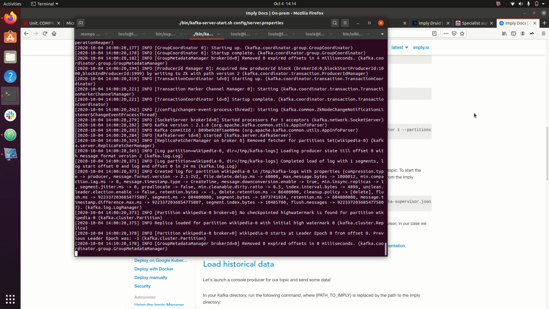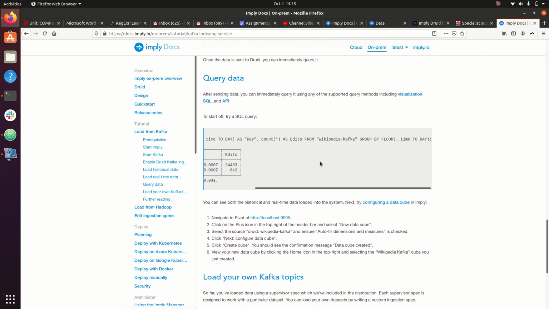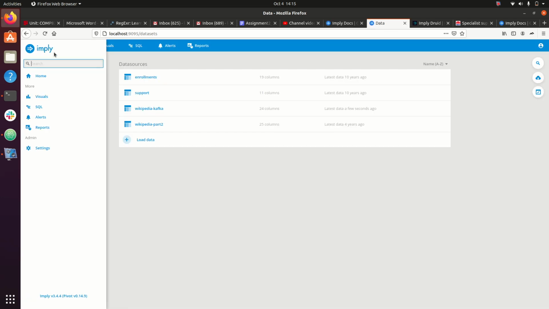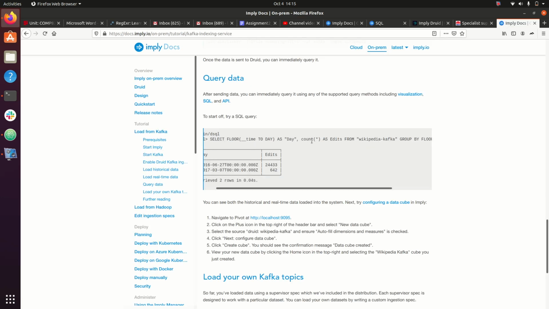And if I take you to, so at the end when you get to the query data section, so now I copied this query into Imply, and then if I go to Imply and then to the SQL section, just paste that here. Nope, that's not the one. I'll just copy this again.